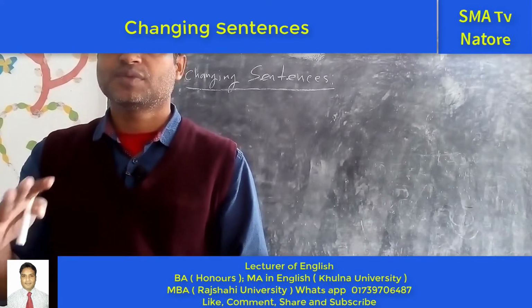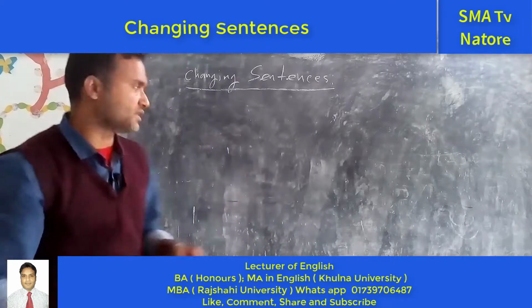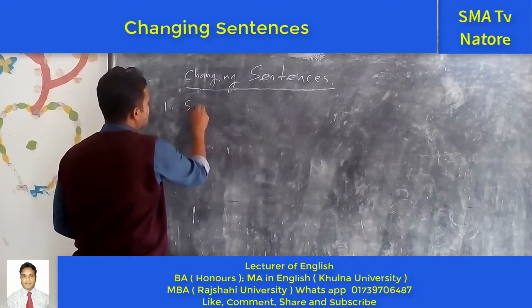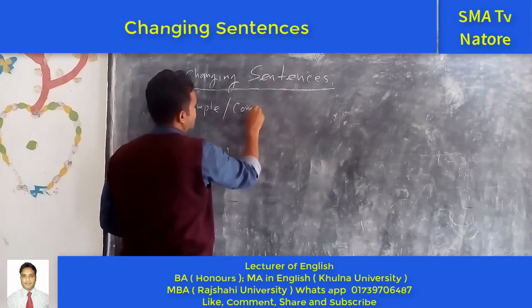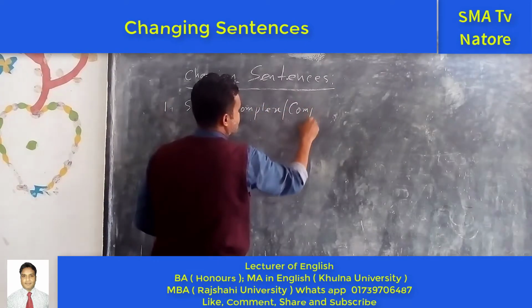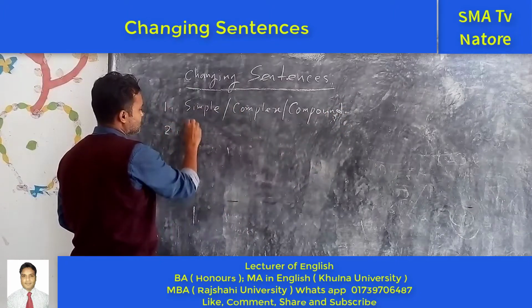Adjective also. For example, positive, comparative, superlative. Four items: one is simple, complex, and compound. Next one is